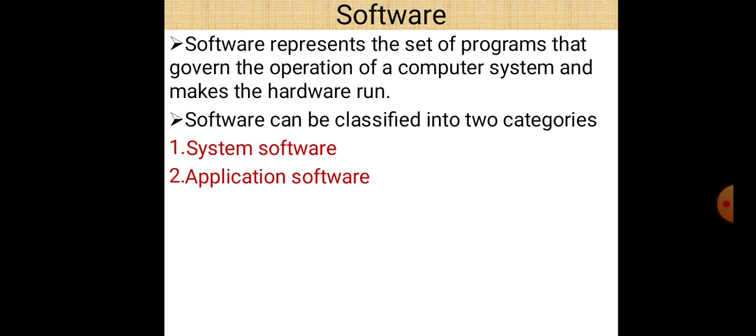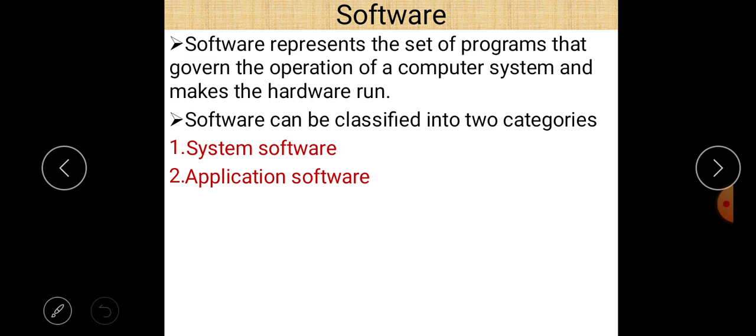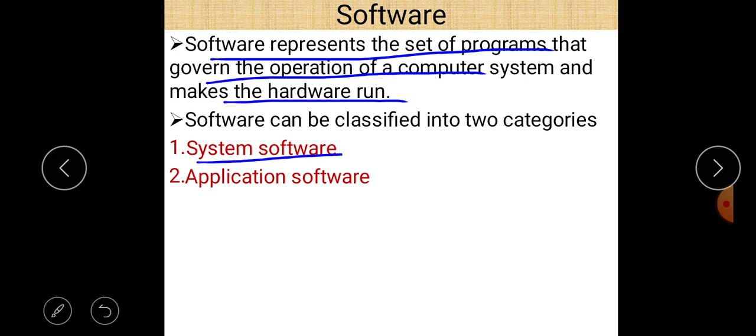In broad aspect, we can say that software represents the set of programs that govern the operation of a computer system and makes the hardware run. And software can be classified into two basic categories: system software and application software. So this is the definition, and the main point is that software represents the set of programs that governs the operation of a computer system and makes the hardware run. And two categories are there: system software and application software.